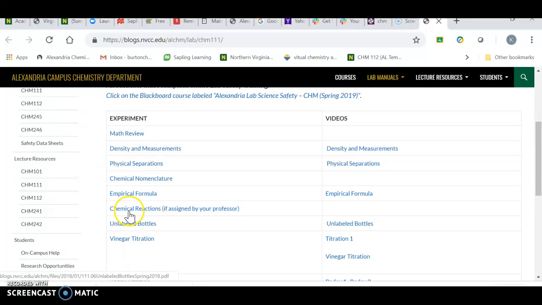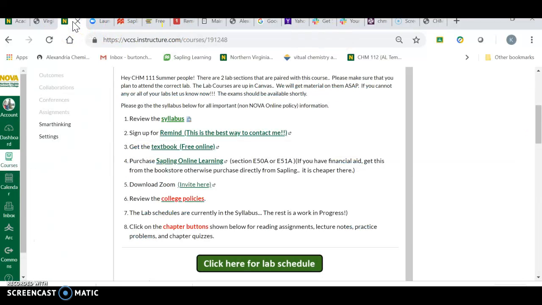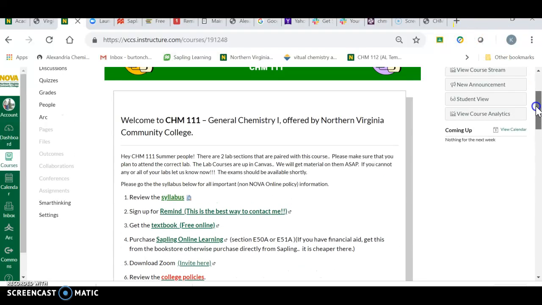Note, I will be emailing you these as we go. The math review you can do at home, so as soon as you can, open this one up and start working on it. It just gets you back into the how-do-we-do-math-in-chemistry mode. The rest of the labs are here. There will be no lab quizzes this summer. We're going to be doing a pre-lab and lab notebook, and we'll get you those details probably in the next 24 hours.